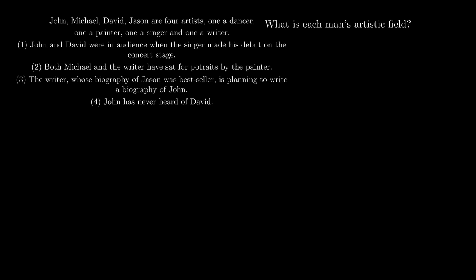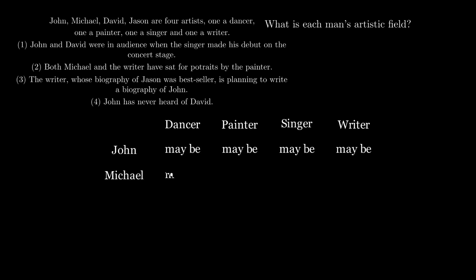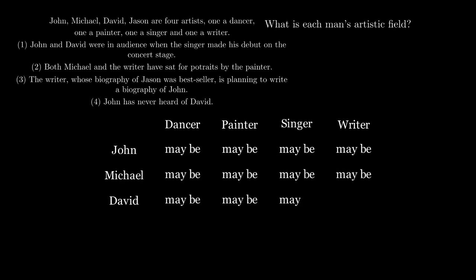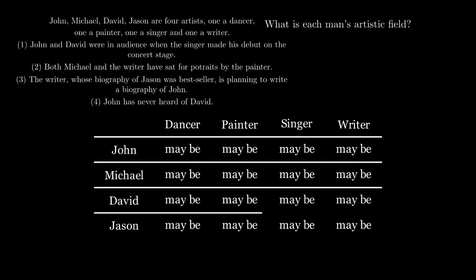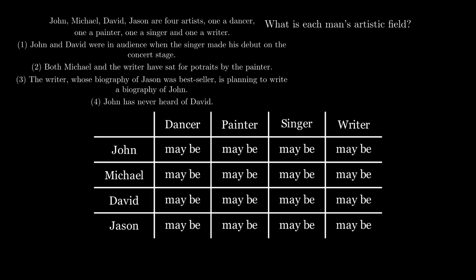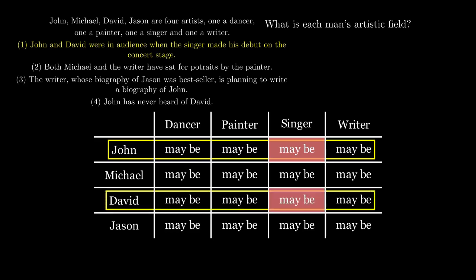What we can do is to organize this information that is given to us in the points. So the first postulate tells us that John and David were in the audience when the singer made his debut on the concert stage, which means that John and David cannot be the singer. So we'll mark the pink spot in the column of singer corresponding to the names of John and David.